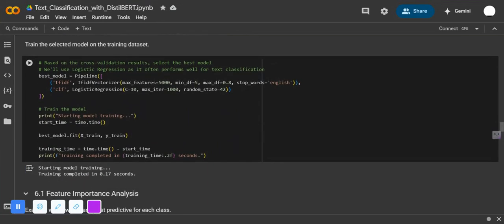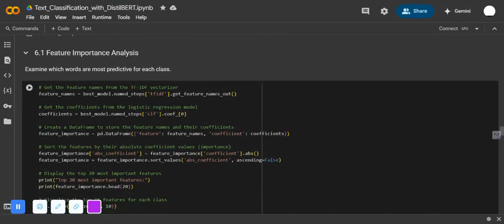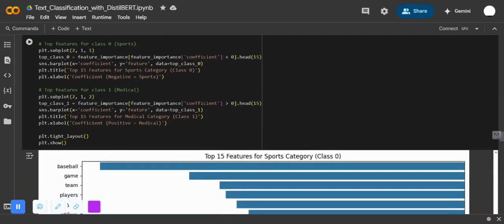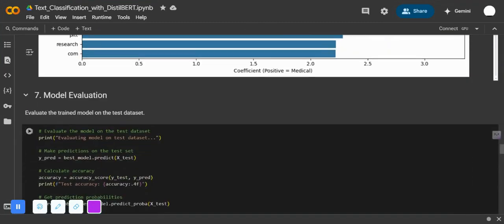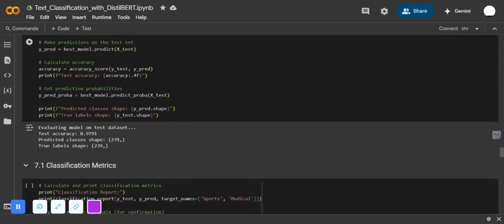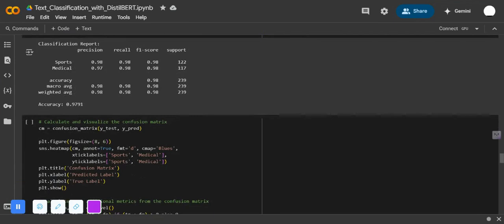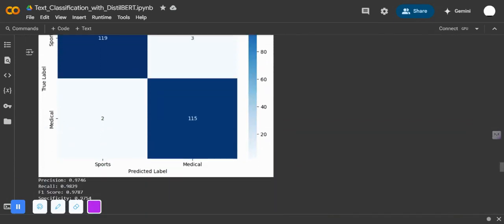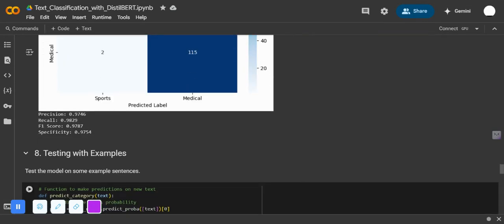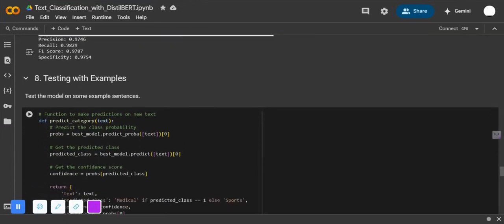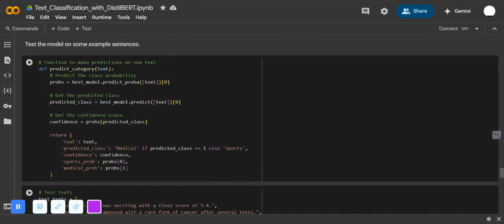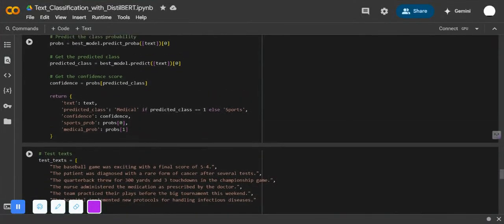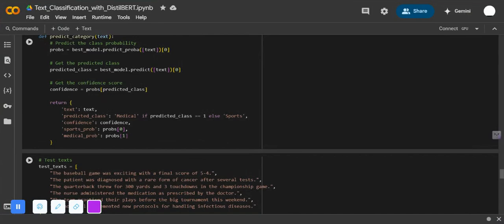Now we have 4 to 5 layers, in which the first is the data processing layer, which manages input and output transformation. Then we have the feature extraction layer, which handles dimensionality reduction and vector representation. Then we have the model management layer, which encapsulates algorithm selection and parameter tuning. Then we have the evaluation framework. It implements comparative assessment methodologies. And we have the inference engine, which provides classification capabilities for unseen instances.